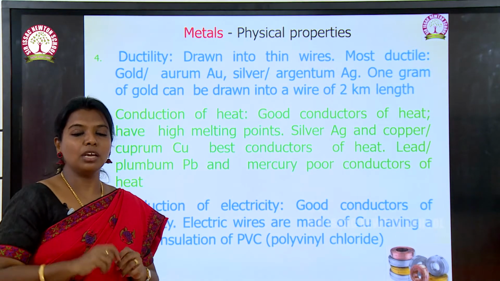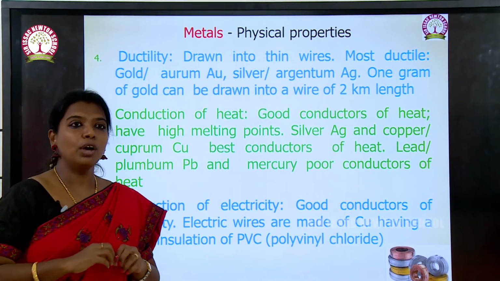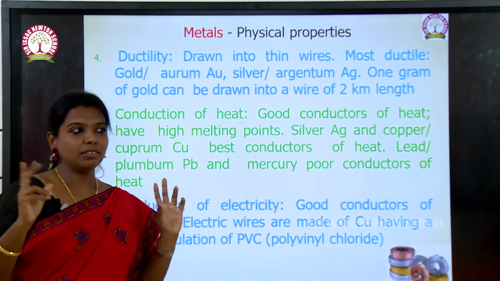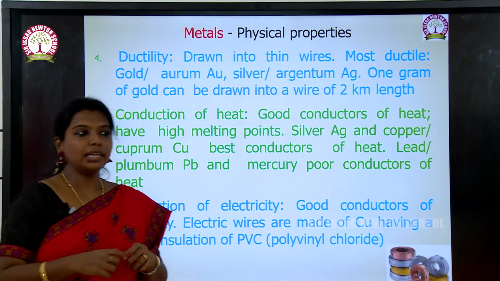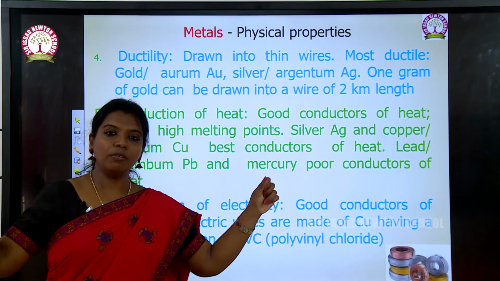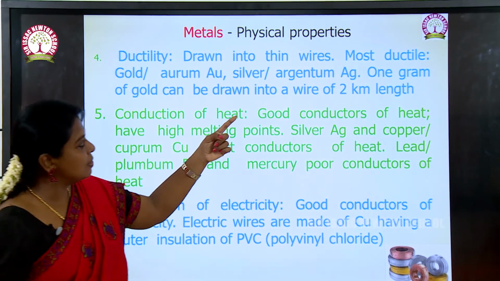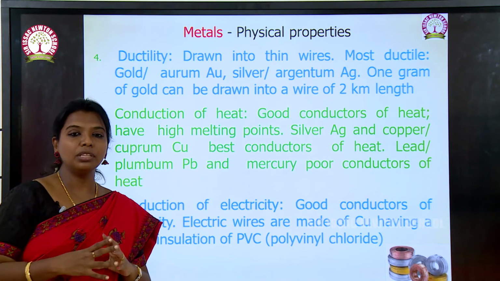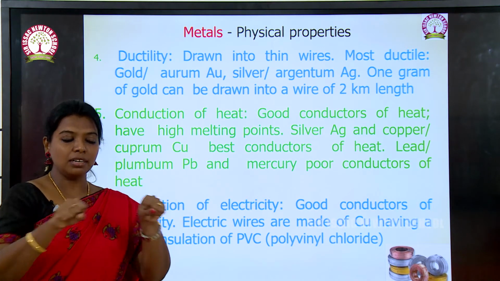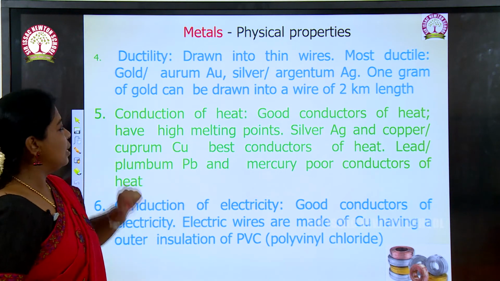For this I am taking copper as an example. You know, all the electrical wires have copper. Copper is a metal that can be extended to a maximum extent, drawn into thin wires. It is the most ductile. Gold, silver, copper, everything will have the tendency of being drawn into thin wires. That property is called ductility.